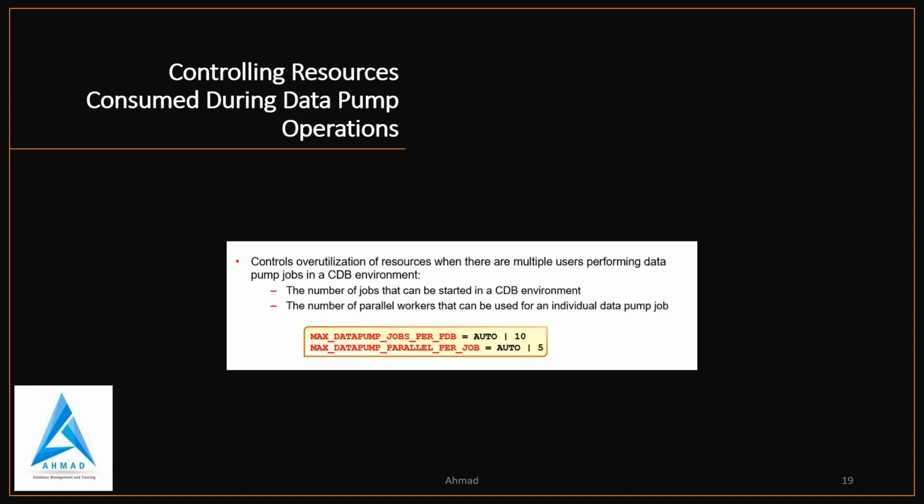When the parameter has a value of AUTO, Oracle Data Pump derives its value to be 50% of the value of the session initialization parameter MAX_DATAPUMP_PARALLEL_PER_JOB. And for MAX_DATAPUMP_JOBS_PER_PDB, it is also 50% of the value of the session initialization parameter. Okay.